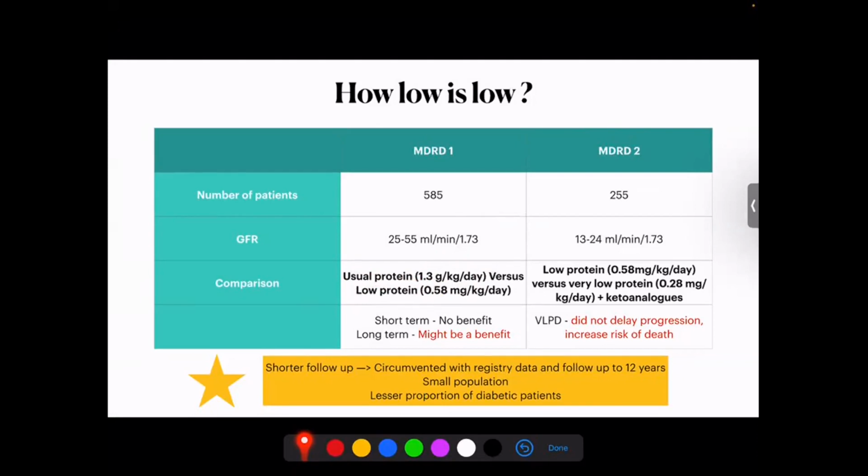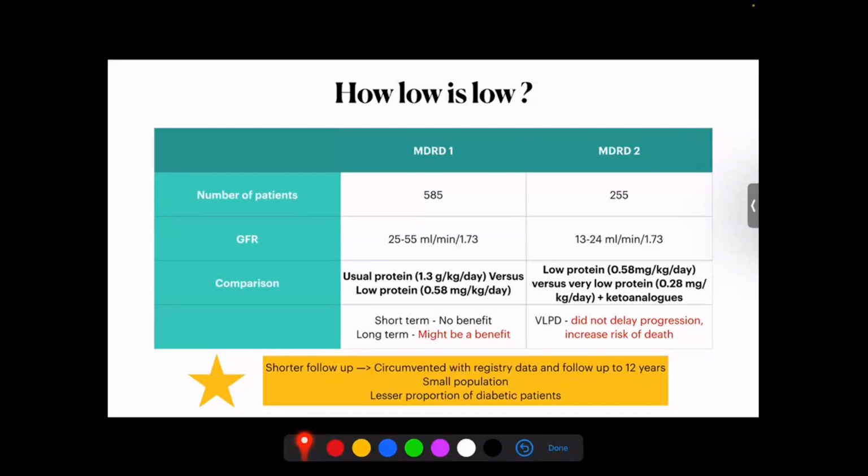So they tried to compare a usual protein intake in a Western diet, which is around 1.3, versus low protein, which is around 0.6. And in MDRD2, they compared a low protein diet with a very low protein diet, along with an alpha keto analog if they had used the very low protein diet. What they found in MDRD1 is that in the short term they didn't find much benefit, because the follow-up time was not great, about 36 months.